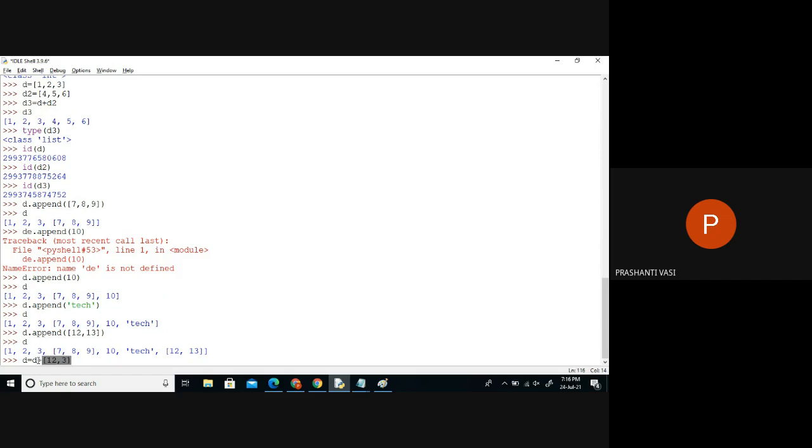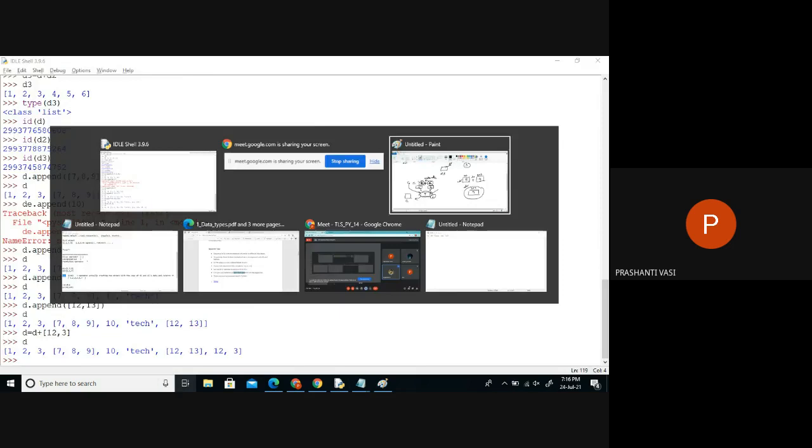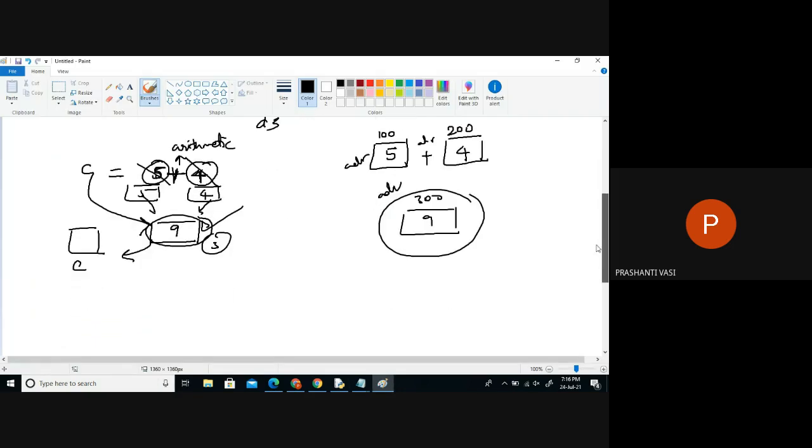There are small things I'll teach you only on these things. Now you can see how this data is added right now. Appending is different, plus is different. What will happen when we say plus? Each item is added individually. Small difference between append and plus.